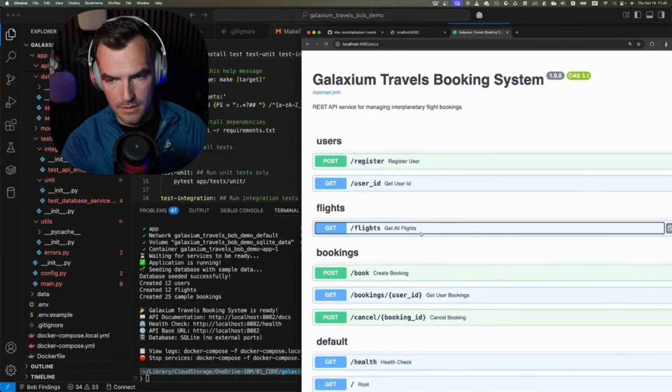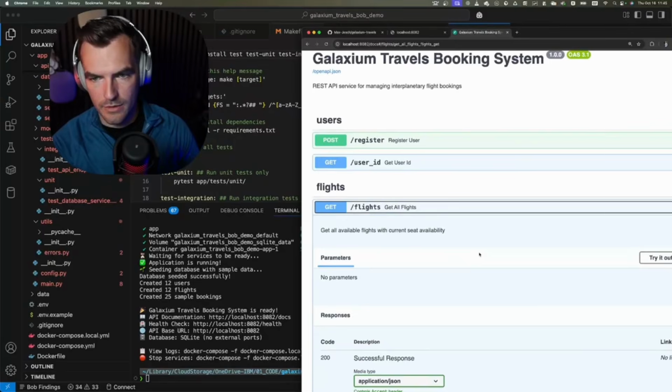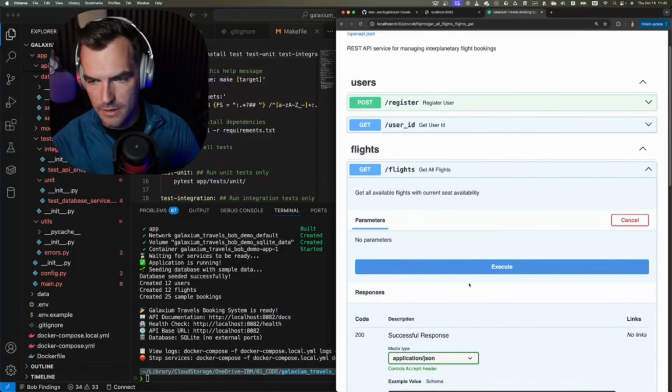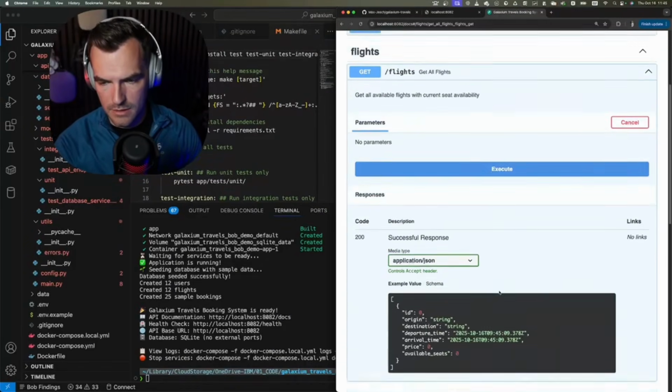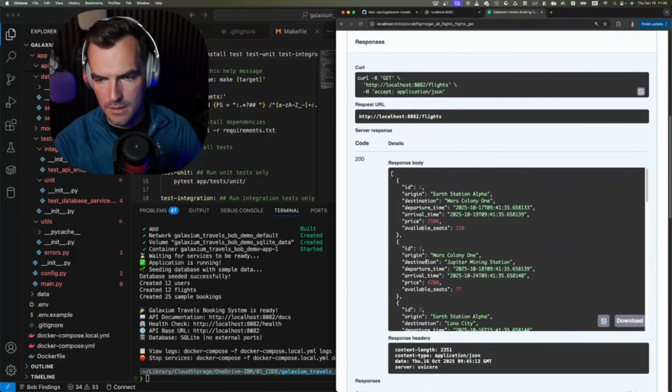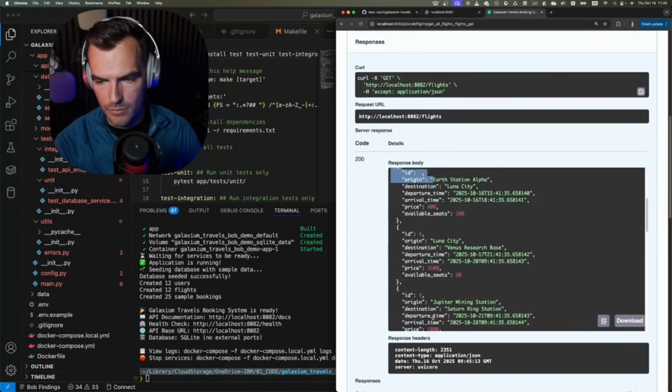Let's see if it works. Let's try to get information about all the flights. Try it out. This does not need any parameters, I think. Yeah, let's execute this. And there we go. We got all our flights here.